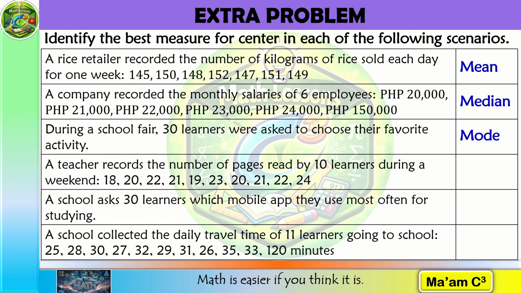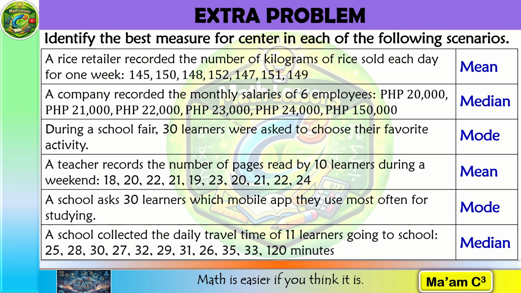Fourth, we have the number of pages read by 10 learners. The mean is appropriate. Fifth, learners are asked which mobile app they use most often for studying. Again, this is categorical data, so the mode is appropriate. And finally, we have travel times with one extremely large value, 120 minutes. The median is the better measure. But notice something? In all these examples, we were asking about the center of the data. Today, we're going to ask a different question.